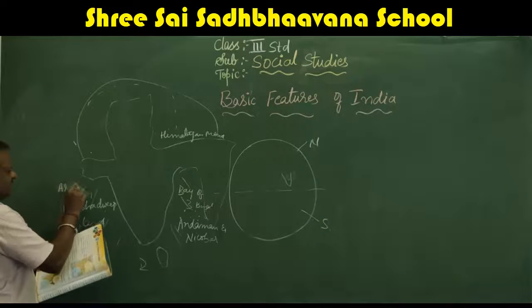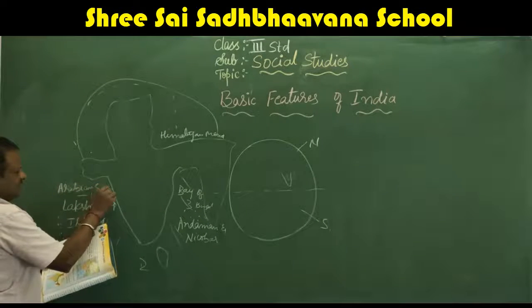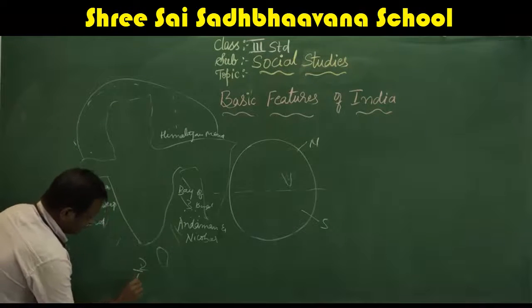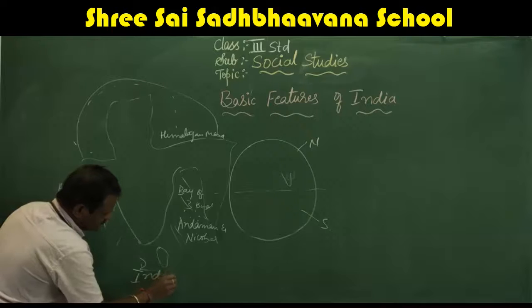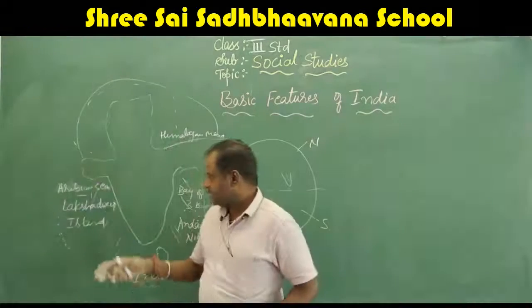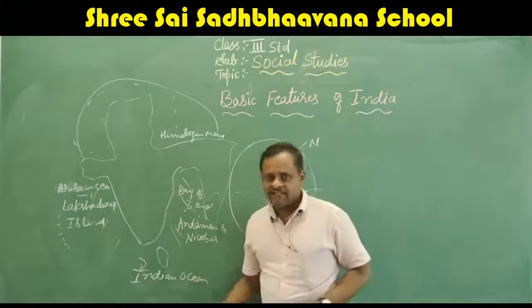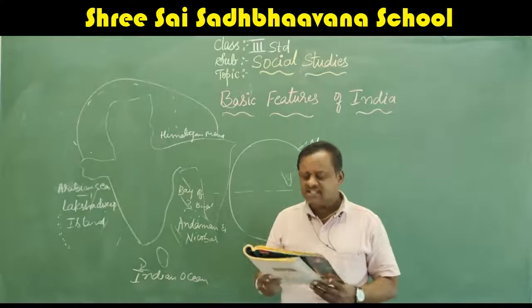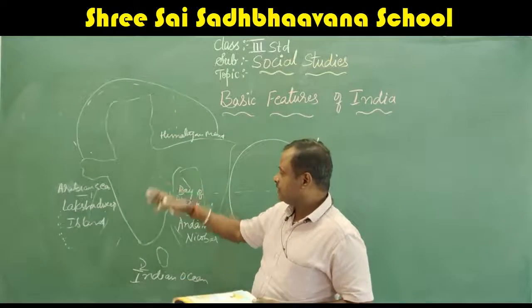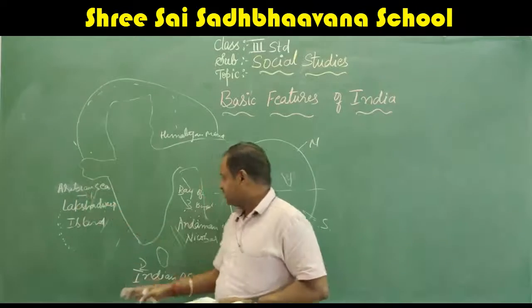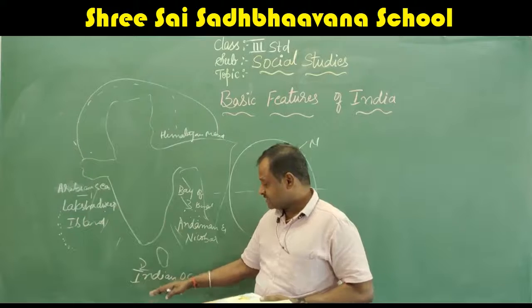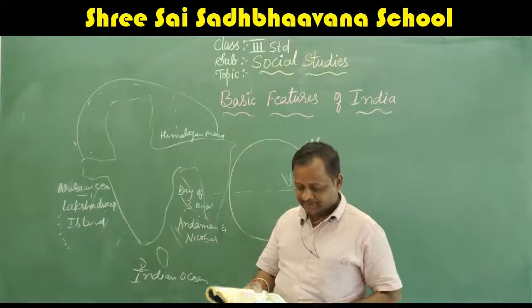And the only ocean which is named after India, that is the Indian Ocean, here. So this is the boundaries. First one is the Himalayan mountain, this side is Arabian Sea, next side is Bay of Bengal, and in the southern side it is surrounded by the Indian Ocean.